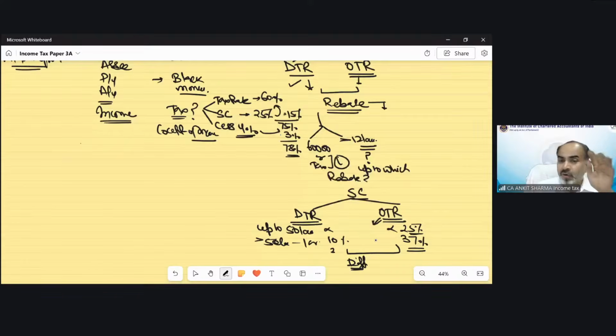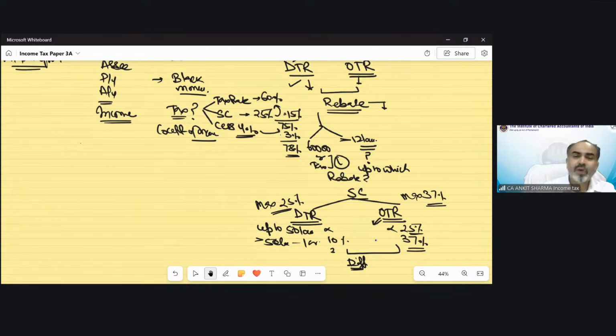But in case of default tax regime, if your income exceeds 2 crore, the surcharge would be 25%. Even if it exceeds 5 crore, it does not matter, it will still remain 25%. So the maximum surcharge is 25% in case of default tax regime, and in case of optional tax regime, the maximum surcharge rate is 37%. Understood? Now the cess concept.